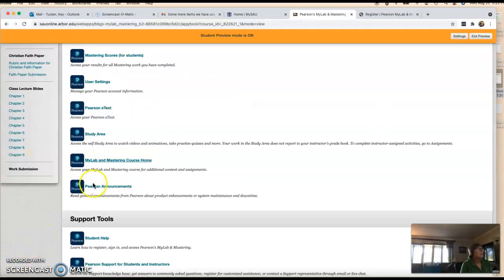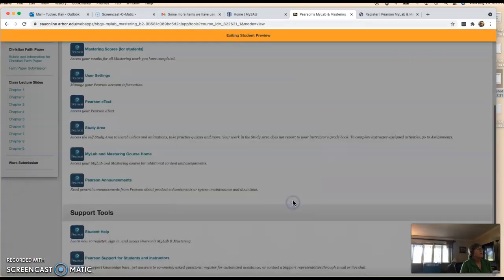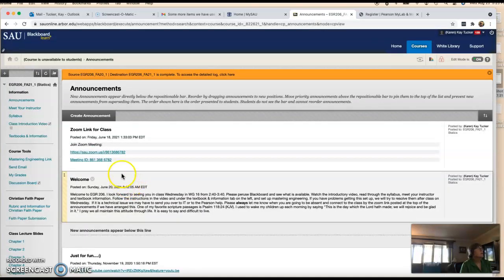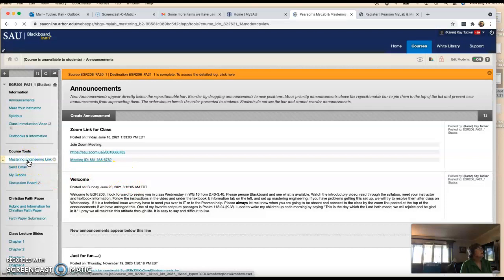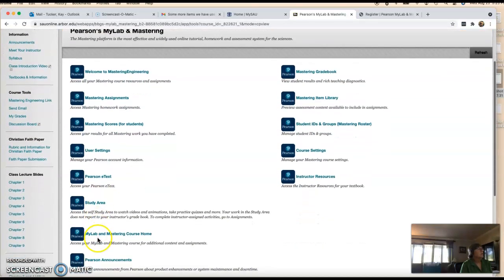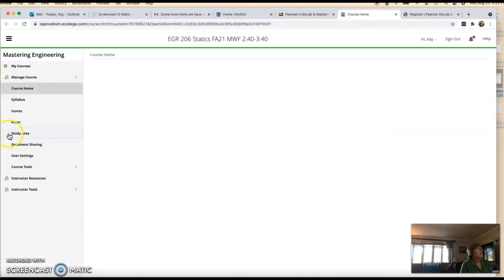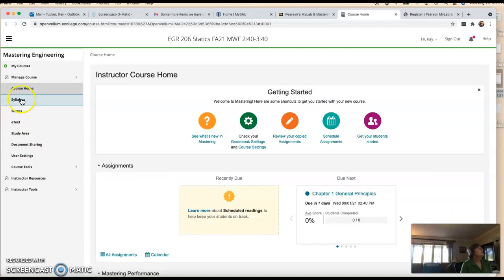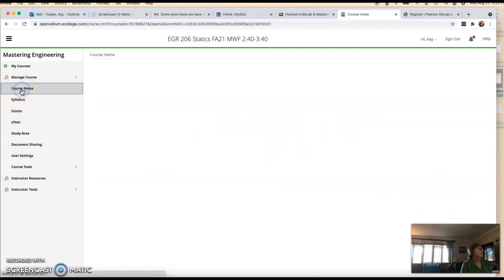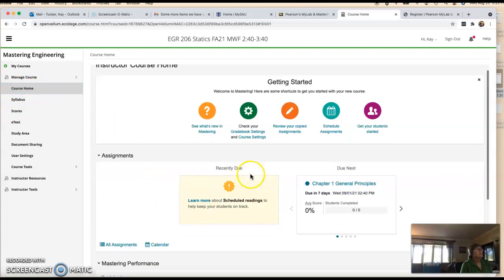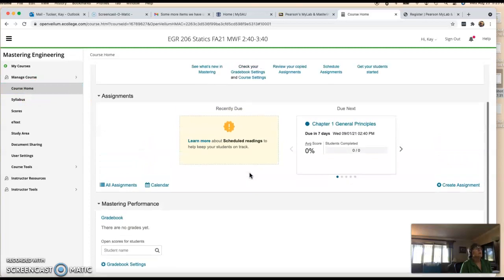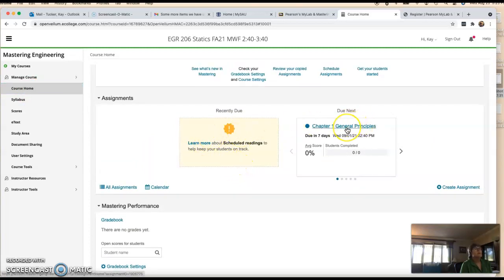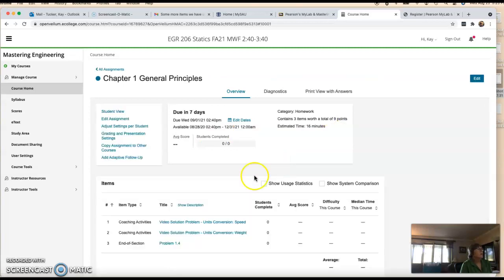All right, so from now on, when you go into the course, it will look like mine. I'm exiting the preview because I don't want to go back to where you get straight into the course. So when you click on my engineering link and you go to the home, it will take you straight into the course, and then you can start working on homework. If you look here, it shows you chapter 1, general principles. So that's the next homework that's due. So you would click here and here's your homework.